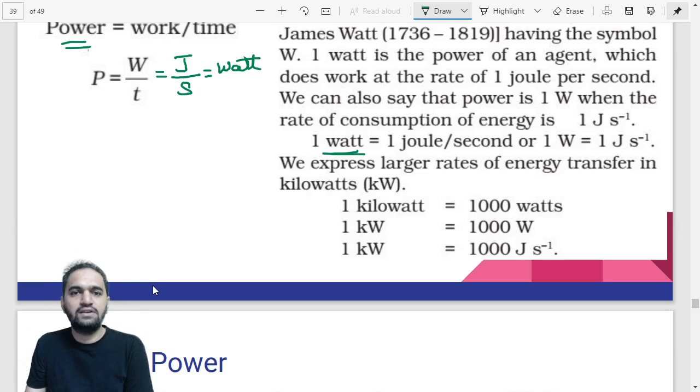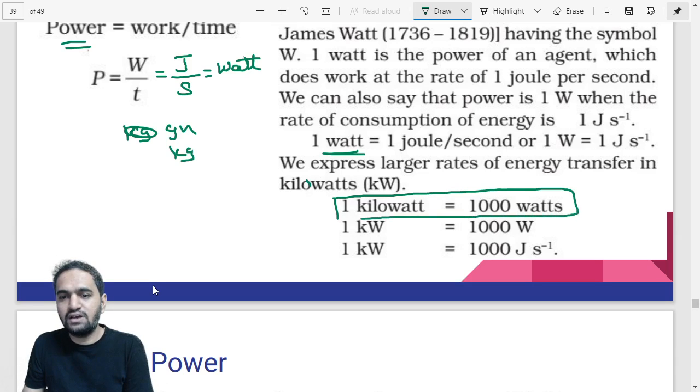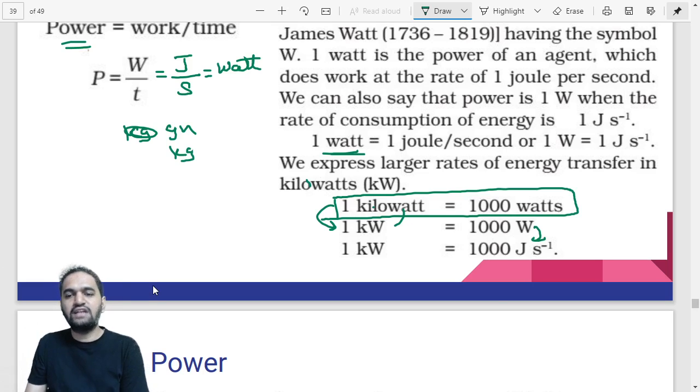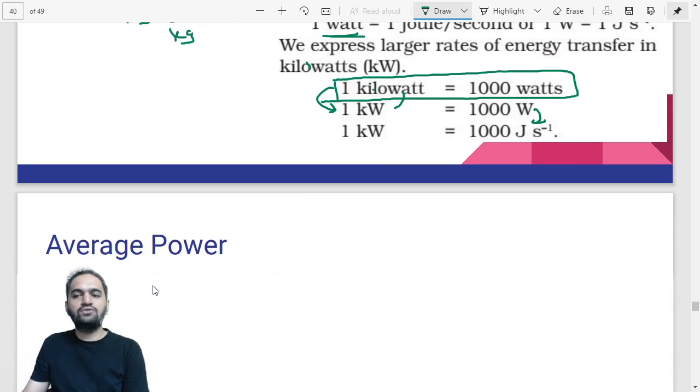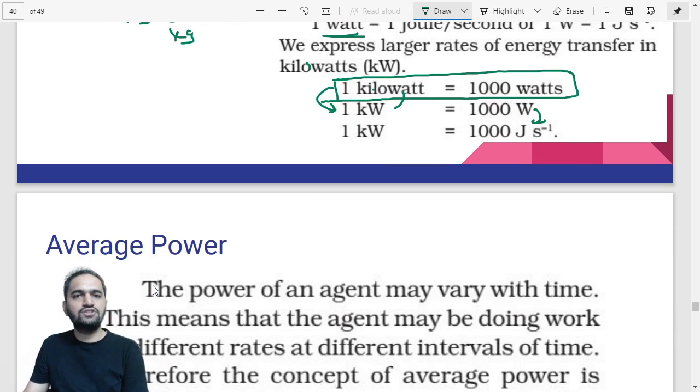Now you have to understand one thing: like you have units like gram, then kg, then tons, then quintals, in the same way there are higher units for watt also. The first higher unit is 1 kilowatt. 1 kilowatt is equal to 1000 watt. Kilo means what? 1000. It can also be represented as 1 kW, k small, W capital, which is also equal to 1000 watt. And watt can also be equal to joule per second. So 1 kilowatt is equal to 1000 watt or 1000 joule per second.